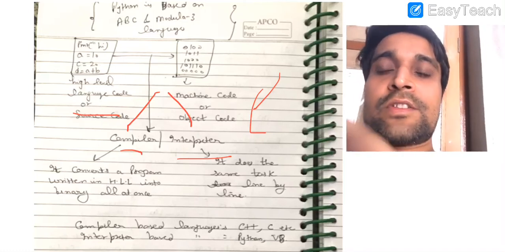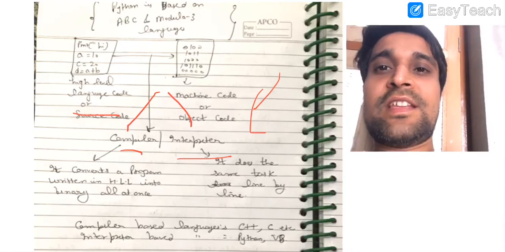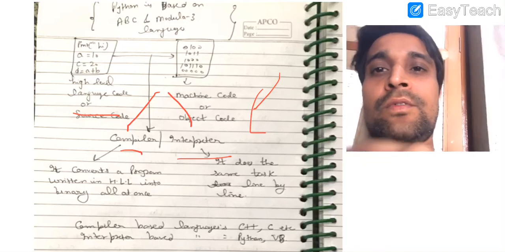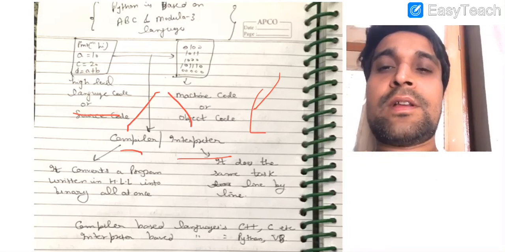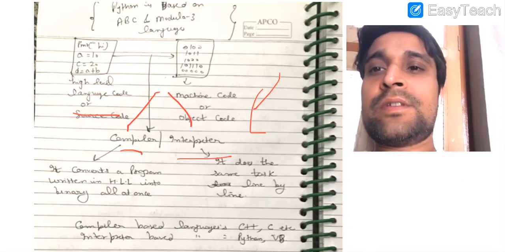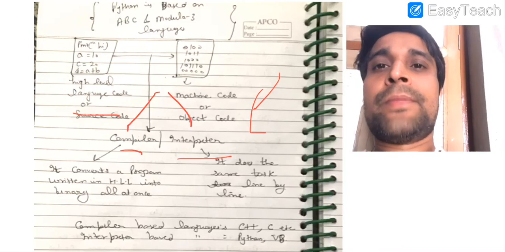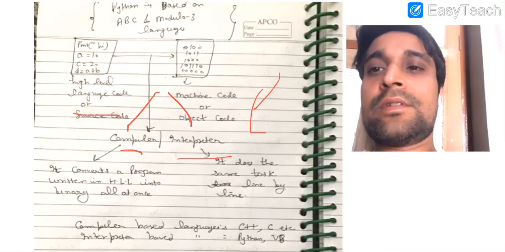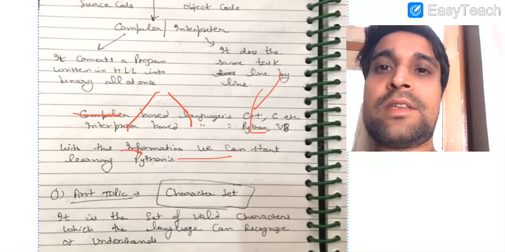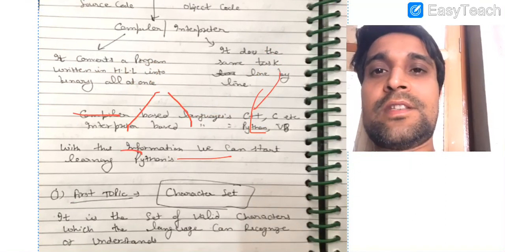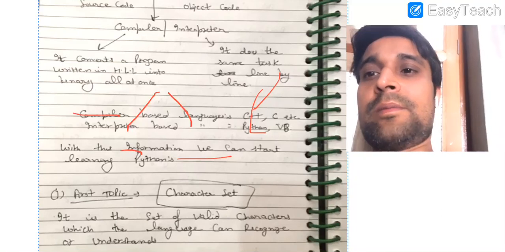It means it will execute the first line. When you press enter, the first line will be converted into zeros and ones, and if there is any error in the first line, then you will get the notification at the same time. But if you are using a compiler like we use in C and C++, we write our complete program, then it is converted into zeros and ones, and we get a list of errors in that case. Fine. Python is an interpreter based language. C and C++ are compiler based languages, and in Python we use the interpreter.